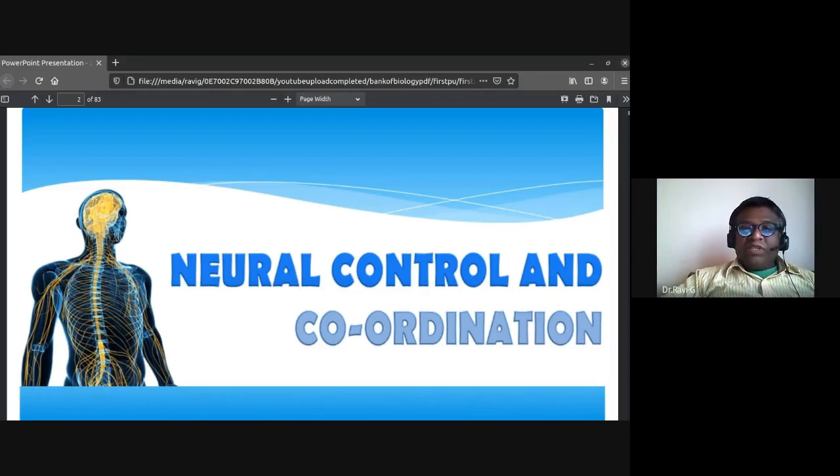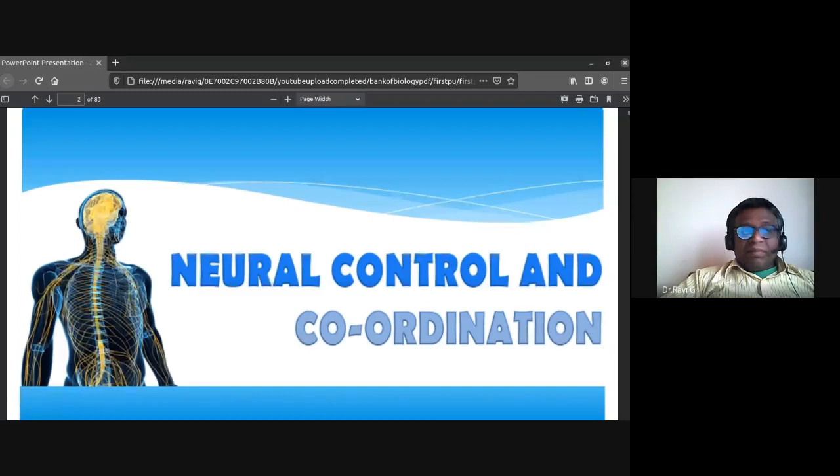Then the peripheral nervous system. Based on their functions, you might have studied about the sensory nerves, motor nerves, and the mixed nerves. Some of these nerves which are both sensory and motor in nature, we call mixed nerves. Or, based on their path of exit or entry, we had the afferent nerves and efferent nerves. They are the peripheral nervous system. The autonomous nervous system has two types: the sympathetic and parasympathetic nervous system.